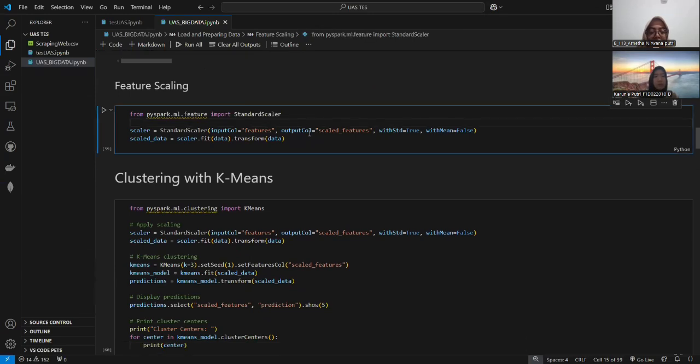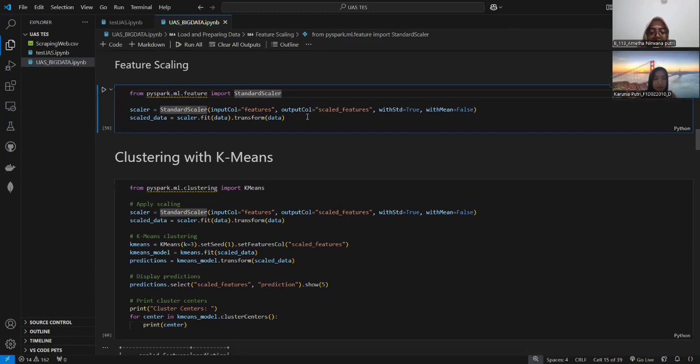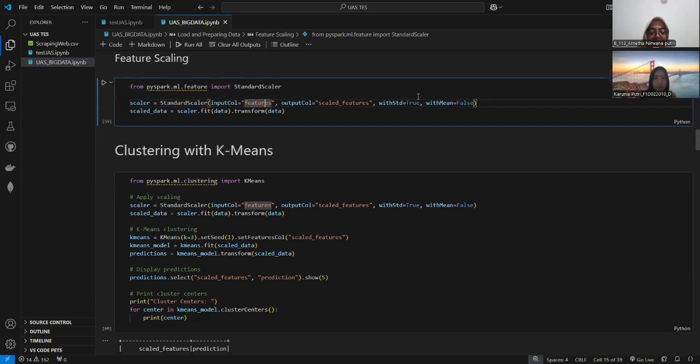And next, here we do feature scaling. First, we import the StandardScaler from PySpark. And then we create a StandardScaler object to scale the features column. The inputCol is the column to scale.